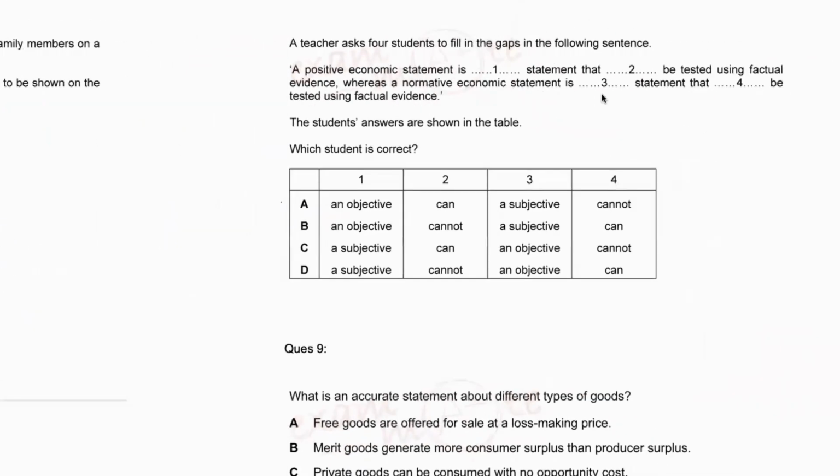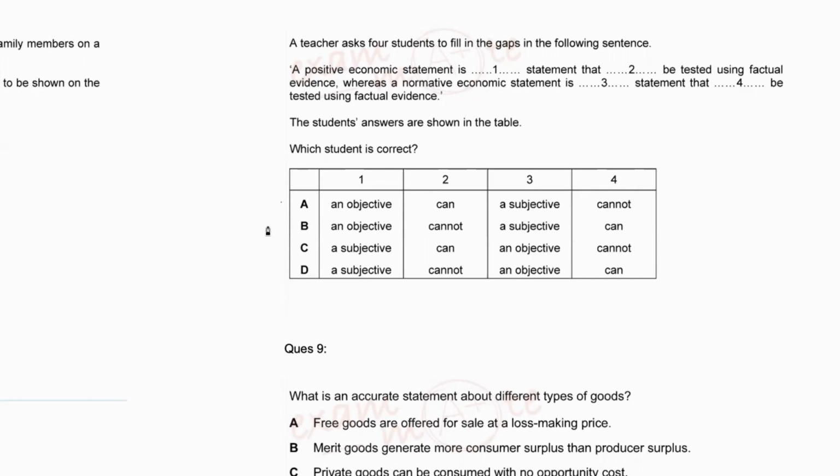A teacher asks 4 students to fill in the gaps of the following sentence. A positive economic statement is dash dash dash statement that can dash be tested using factual evidence, whereas normative economic statement is dash statement that can be dashed using a factual evidence. Okay, the students' answers are shown in the table. Which student is correct? These are your options.